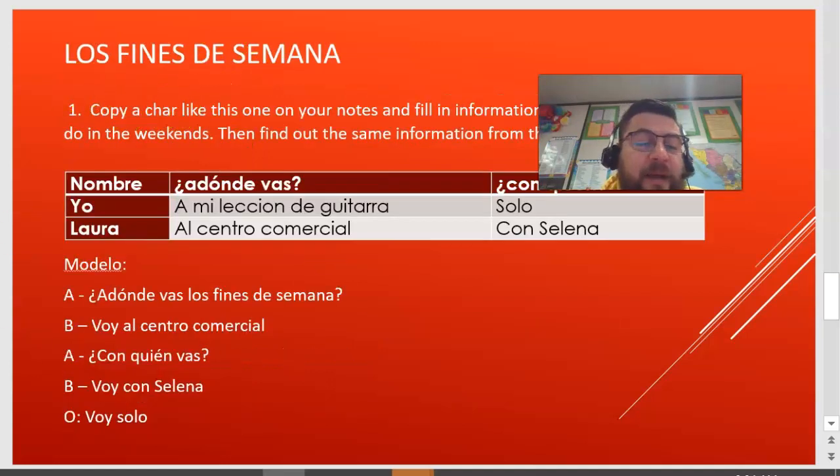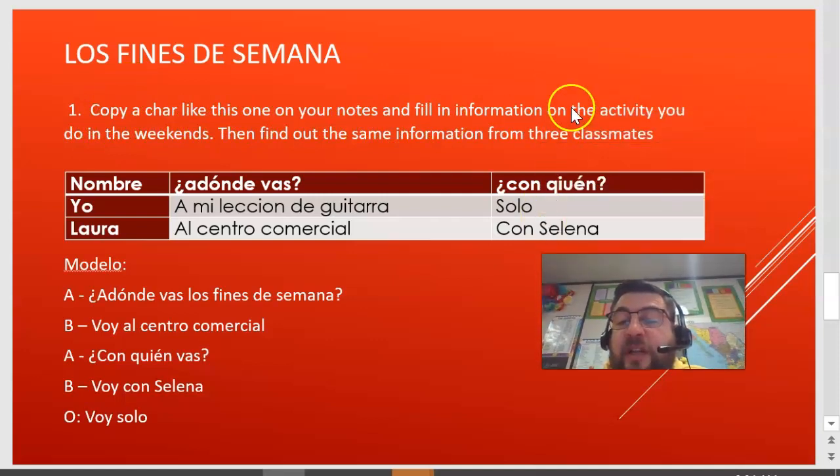Alright, los fines de semana. So, copy a chart like this one on your notes and fill the information out on the activities you do in the weekends. Then find out the same information from 3 other classmates. So try to communicate with some of your classmates. Try to get this information.